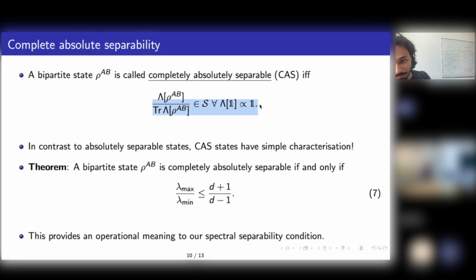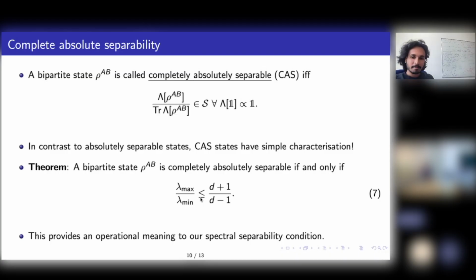You apply a channel, it acts linearly, and if both sides are separable, then the total thing is also separable. So it's convex. And if you look at this theorem, the lambda max by lambda min upper bound inequality is not strict. There's equality also, therefore it's also compact.